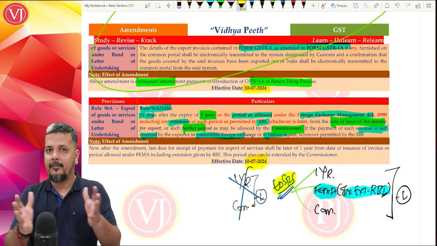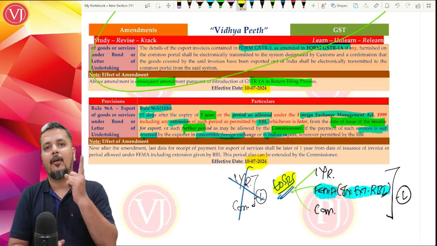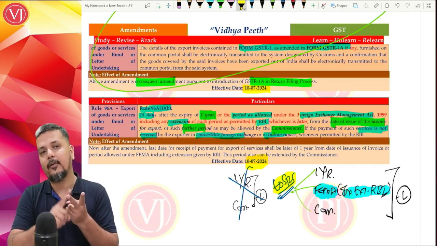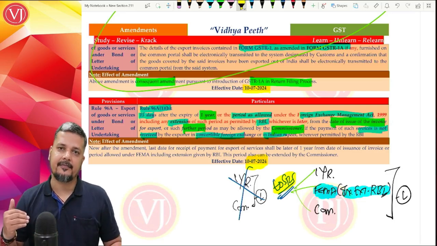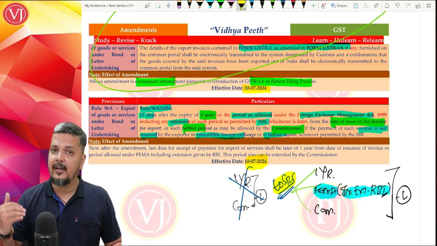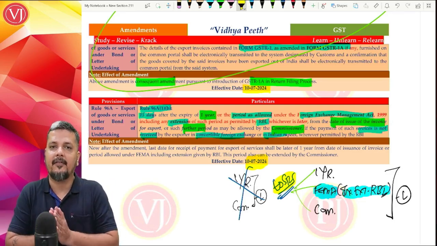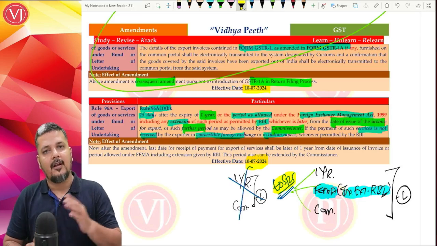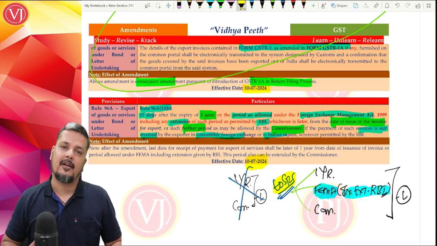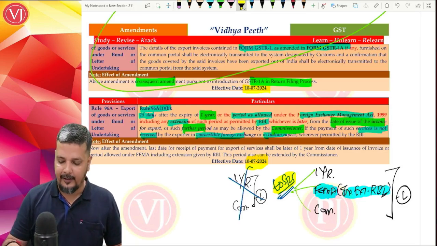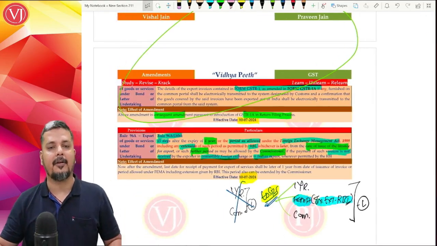Make sure that foreign currency, normally, and at times Indian rupees, is received within this time: 1 year or the time as per FEMA, including extension by RBI, or as extended by the commissioner, whichever is later. Whichever is not early, whichever is later. Get that payment within that time. If received, not a problem. If not received, it will not be treated as export of services. The moment this time is over, within 15 days, the person has to pay the output tax with applicable interest. So this is all in all about the amendments of refund.